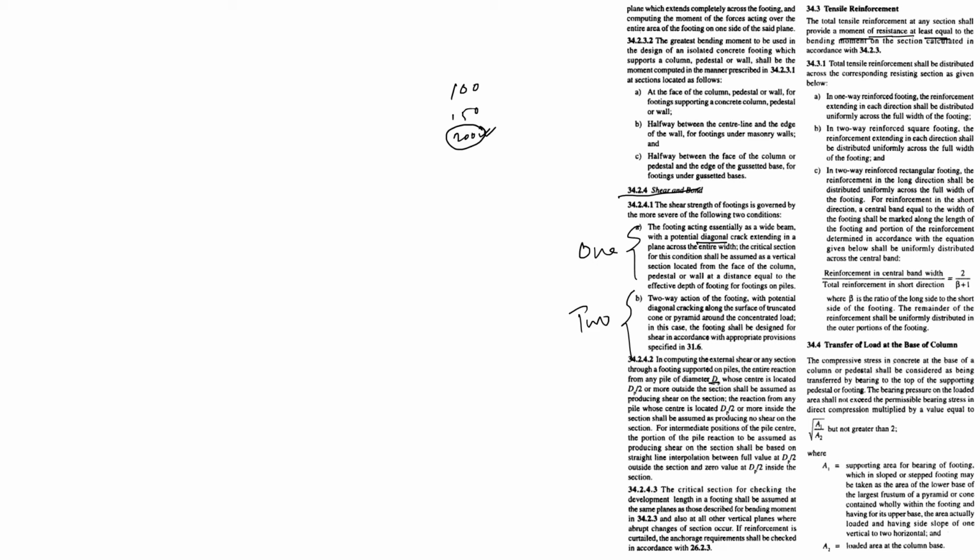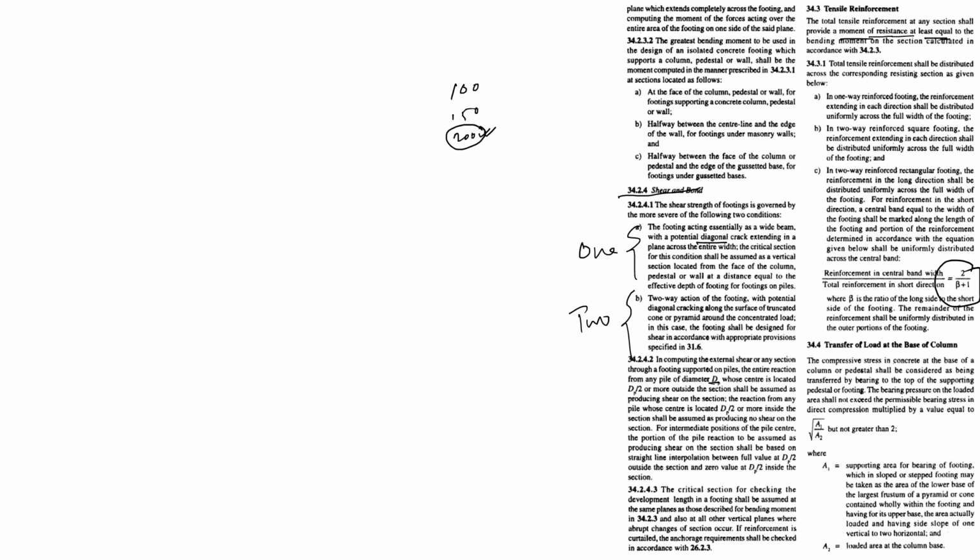For reinforcement in the short direction, a central band equal to the width of the footing shall be marked along the length of the footing, and the portion of the reinforcement determined in accordance with the equation given below shall be uniformly distributed across the central band. So that is 2 by beta plus 1. Transfer of load at the column base.